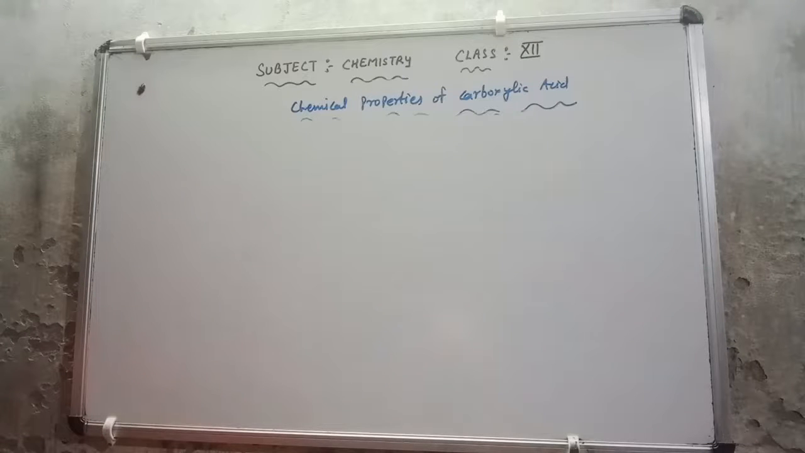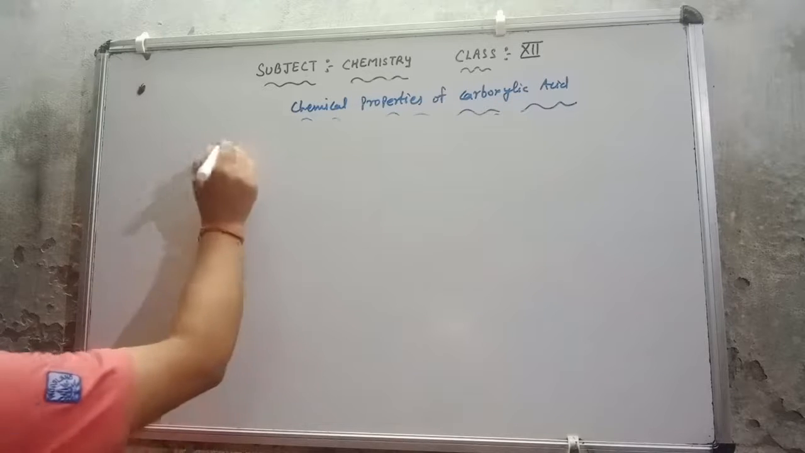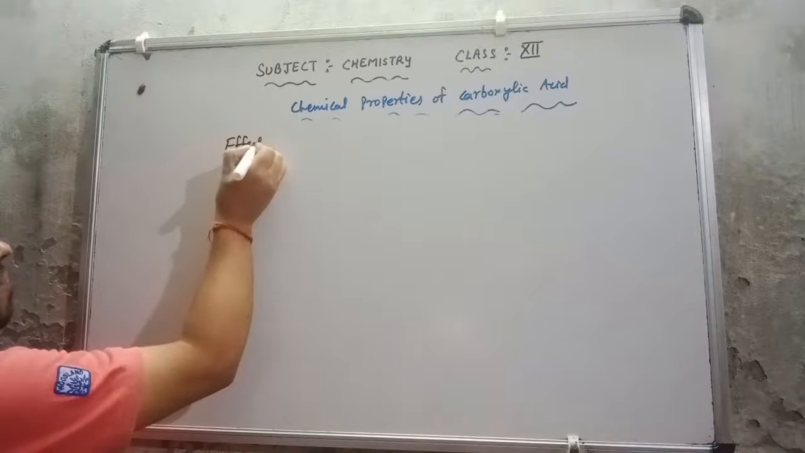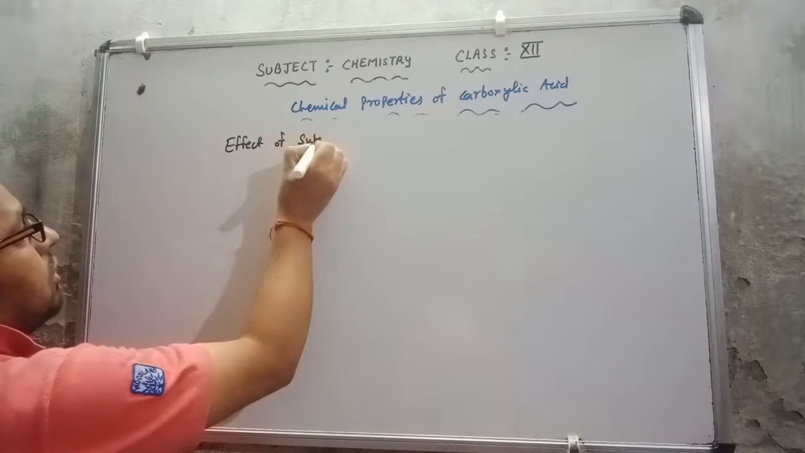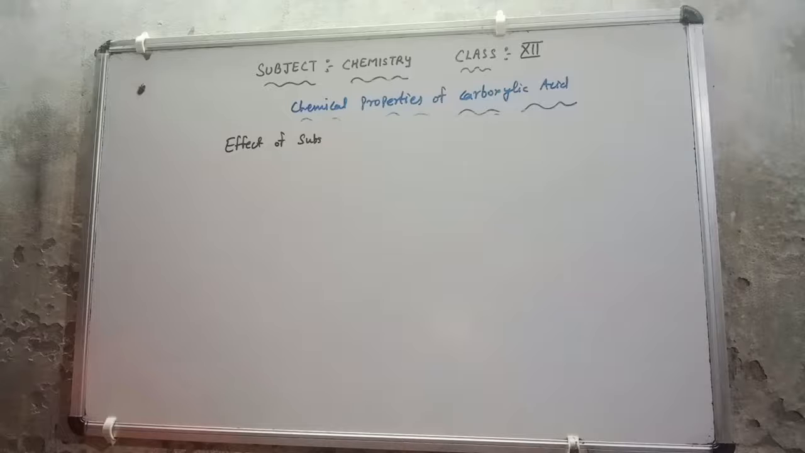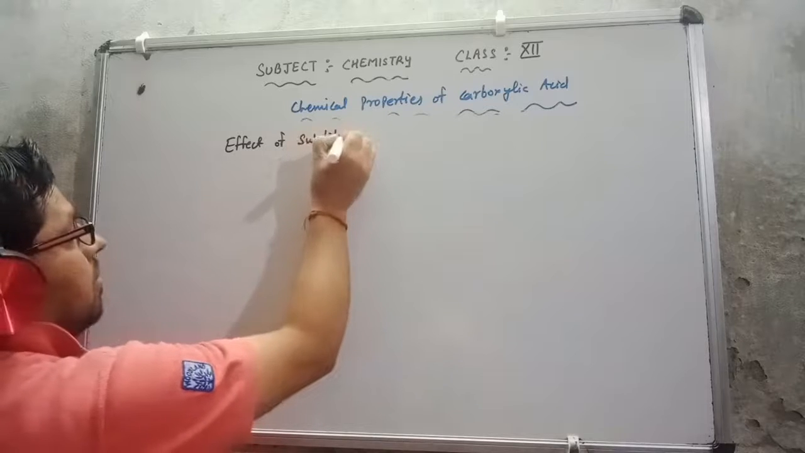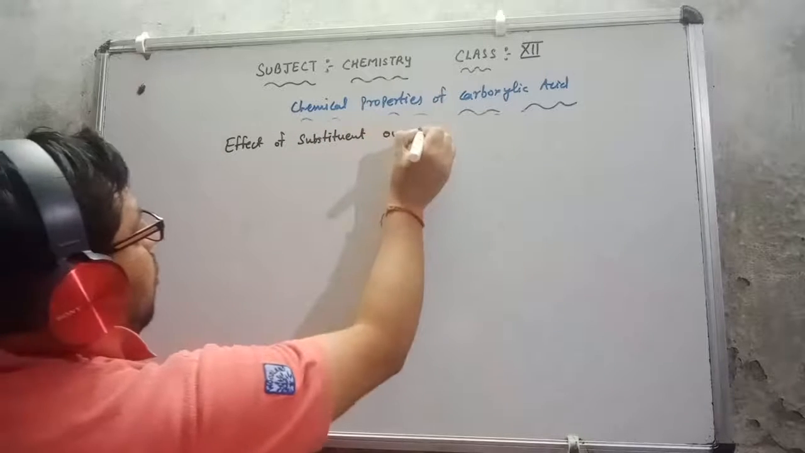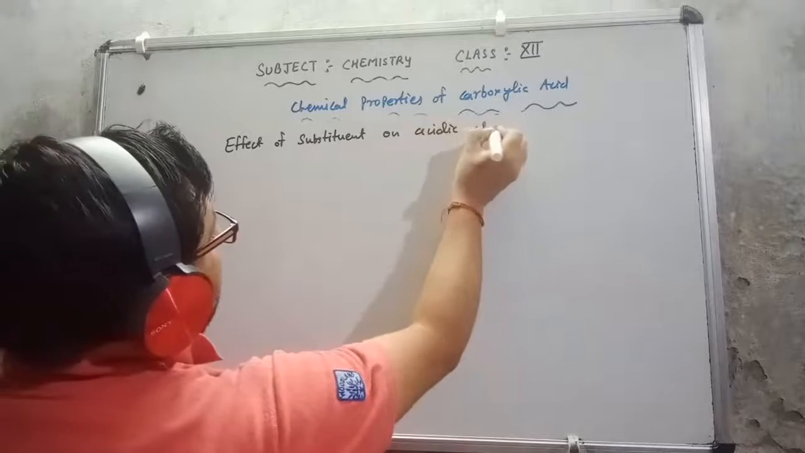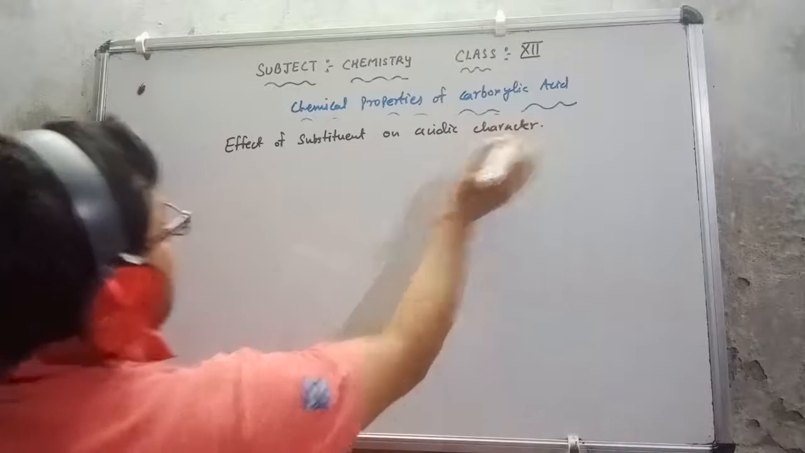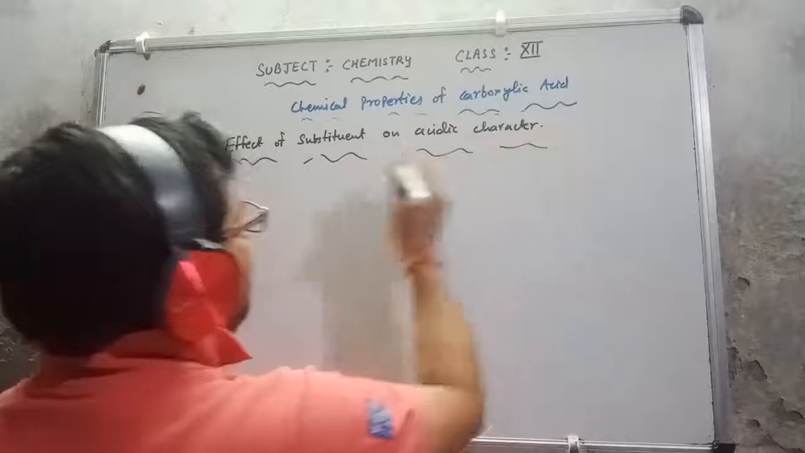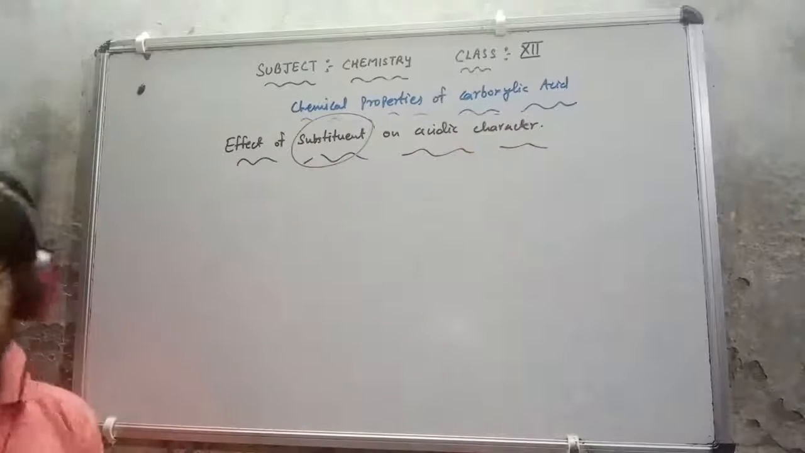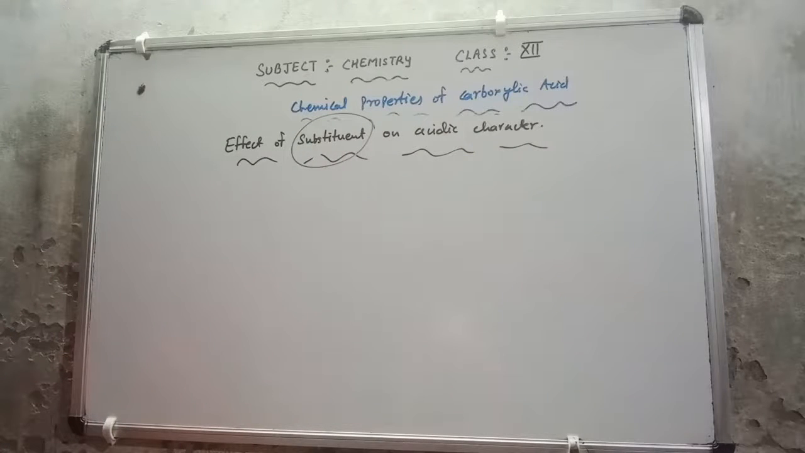Electron releasing and electron withdrawing groups are attached there, then how can we explain it? So that means we will discuss the effect of substituent on acidic character, that is, what will be the effect of the substituent on acidic character. This will be very interesting here.